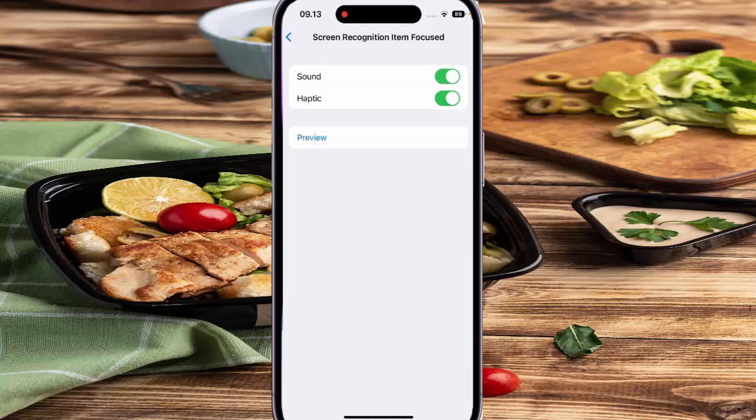When the switch turns green, it means that this option is on and your phone will play a sound effect for screen recognition item focus when the VoiceOver feature is on. If needed, you can tap Preview to listen to how the sound will sound when it's enabled.